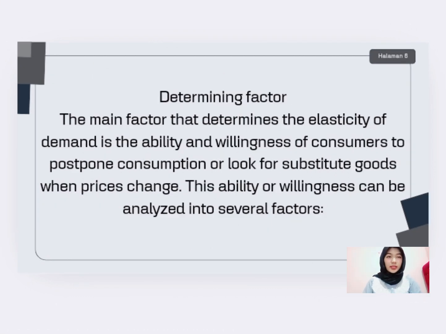Determining factors. The main factor that determines the elasticity of demand is the ability and willingness of consumers to postpone consumption or look for substitute goods when the price changes. This ability or willingness can be analyzed into several factors.